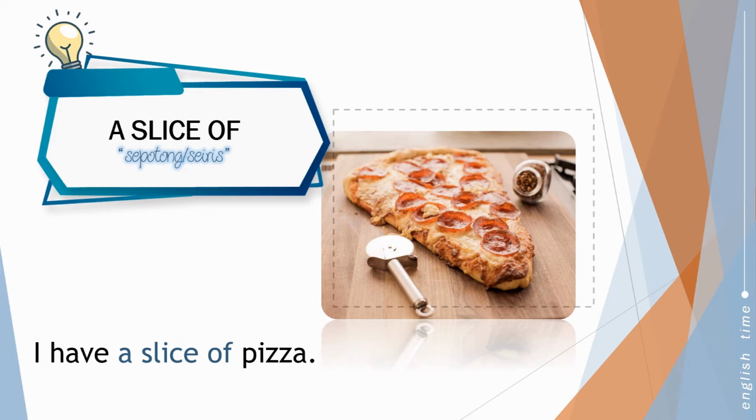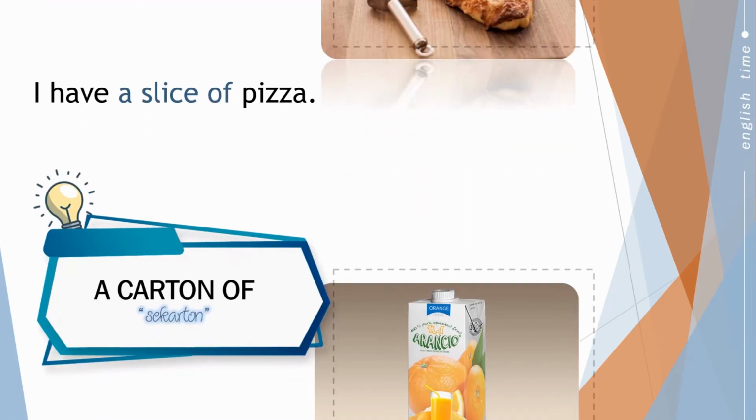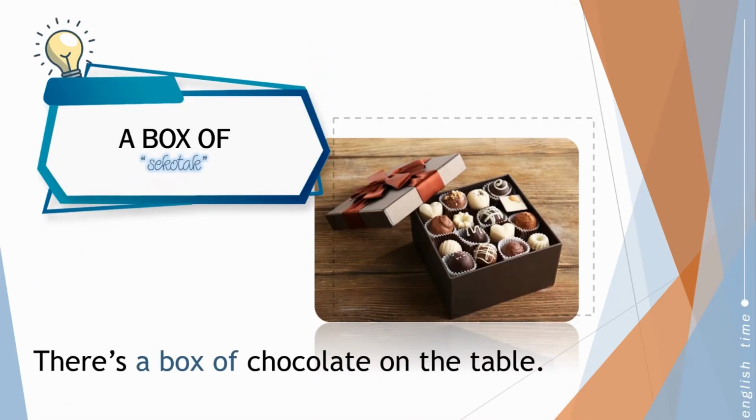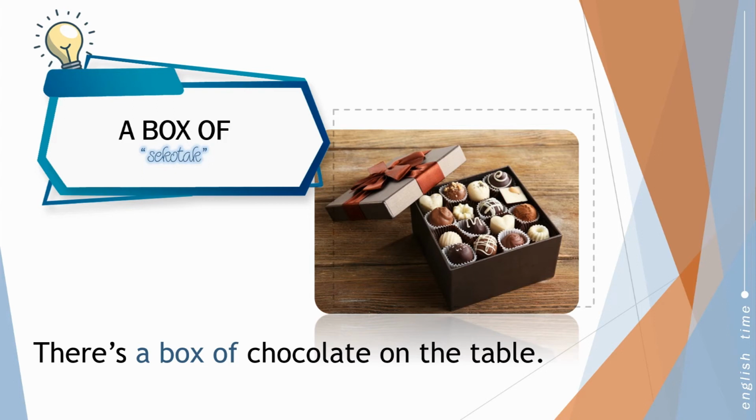Saya mempunyai sepotong pizza. A carton of, sekarton. I have a carton of orange juice. Saya mempunyai sekarton jus jeruk atau saya mempunyai sekotak jus jeruk. A box of, sekotak. There's a box of chocolate on the table. Ada sekotak coklat di atas meja.